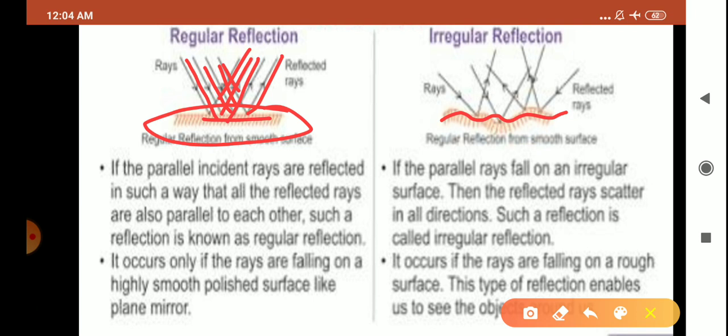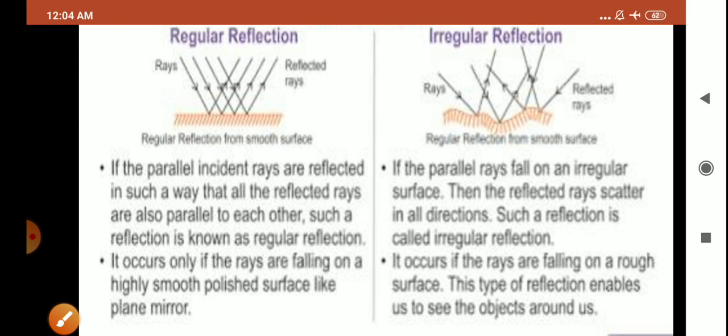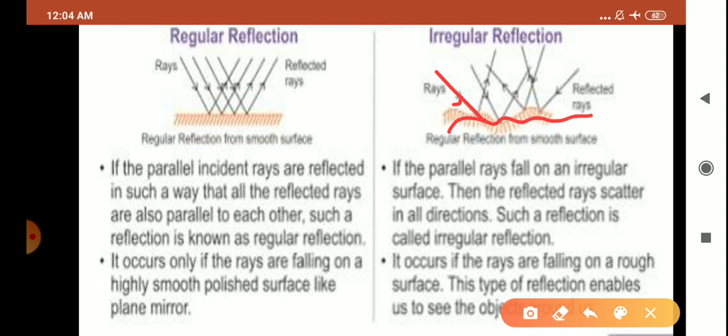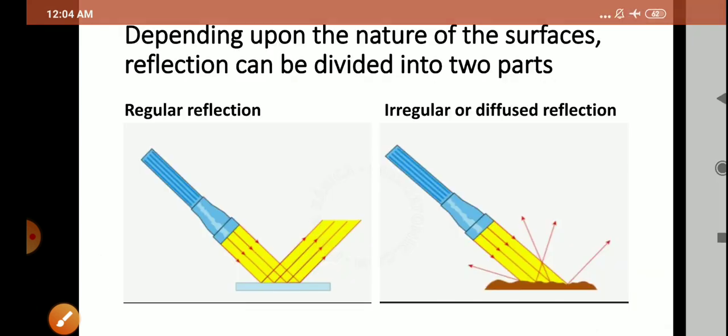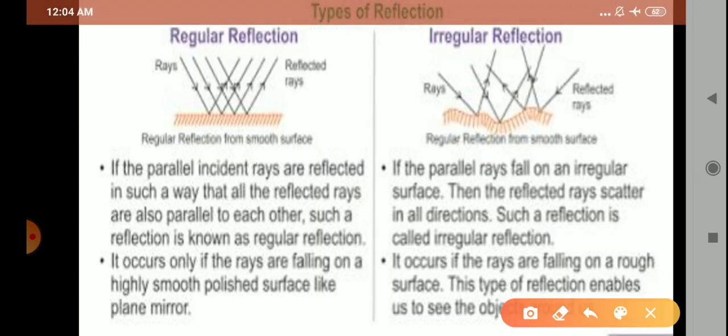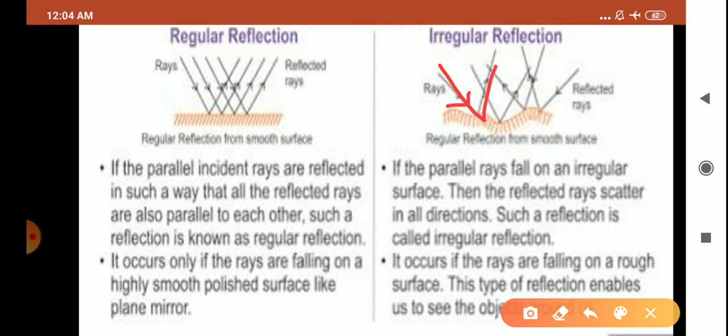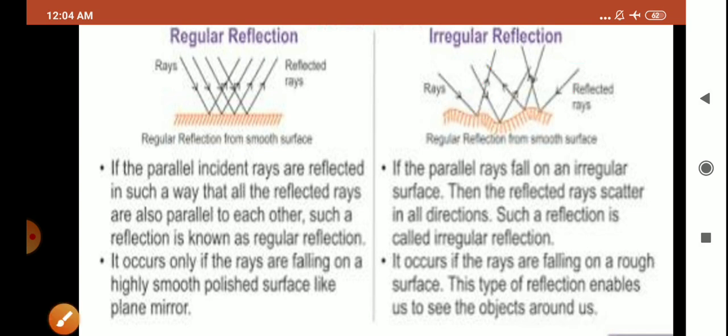Whereas in irregular reflection, children, light rays are coming, but since the surface is rough, they are reflecting in different directions. They are not reflecting again in the same form of parallel beam of light.